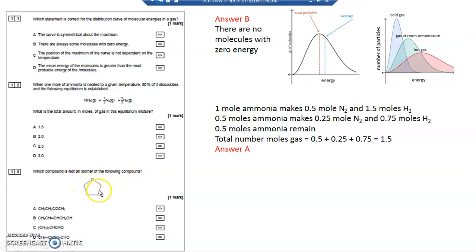Which compound is not an isomer of the following compound? On each corner of this molecule is a carbon with hydrogens. I've got 4 C's in there, and every carbon, because it's got single bonds, has 2 hydrogens. Every carbon needs 4 bonds, so it must have 2 hydrogens. So I've got CH2, CH2, CH2, and CH2 at each of those corners, and an oxygen. So my molecular formula is C4H8O. I'm basically choosing which one doesn't add up to C4H8O, and my answer is D, which is C4H6O if I count up the number of carbons, hydrogens and oxygens.